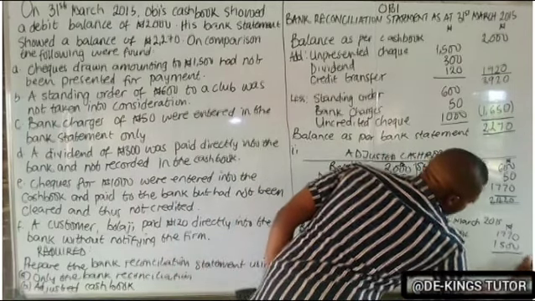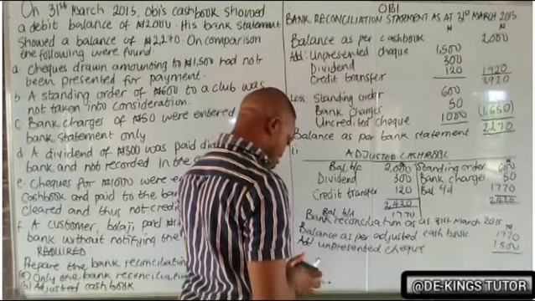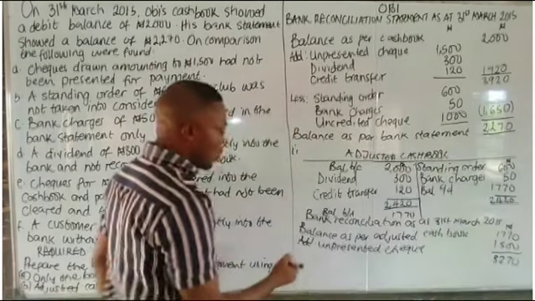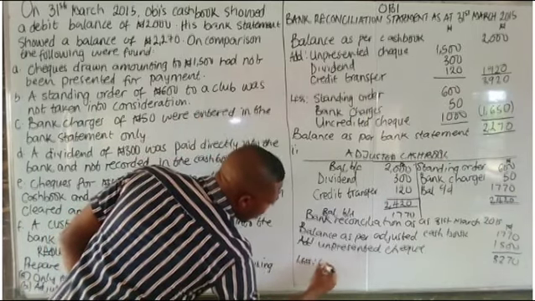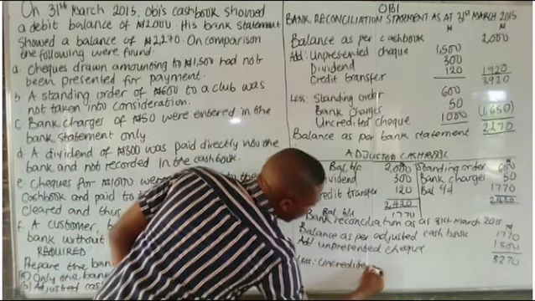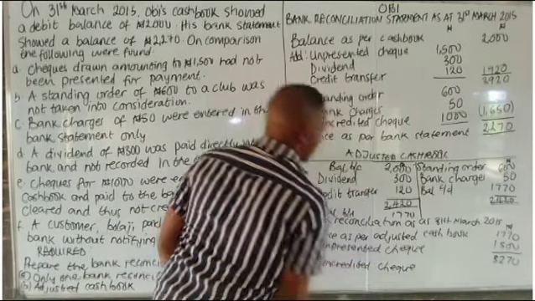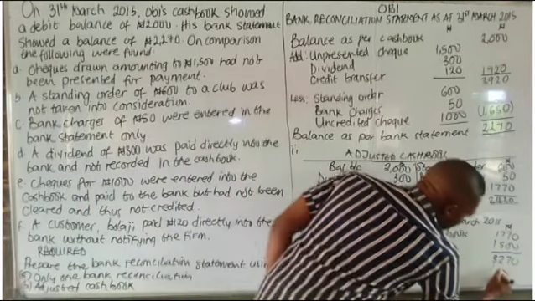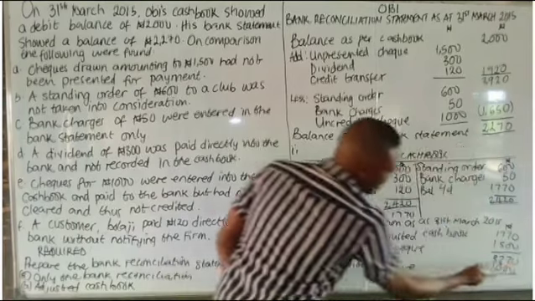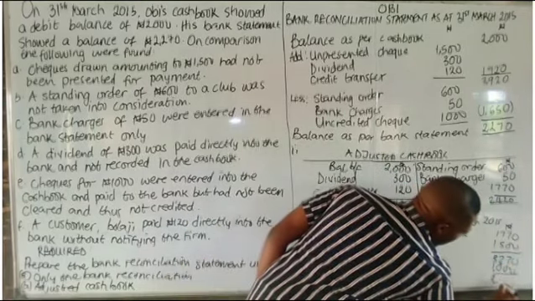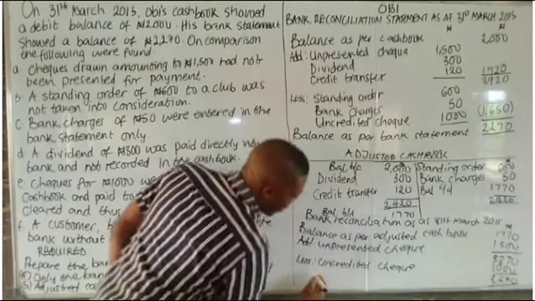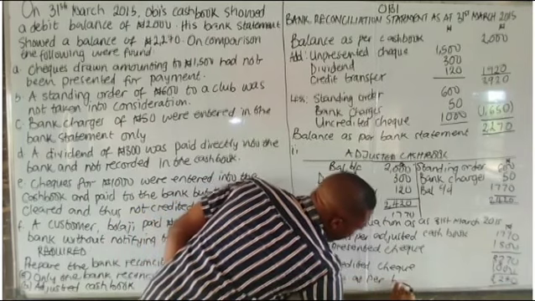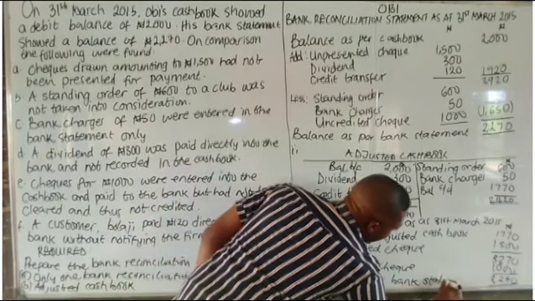If we add this 15, you will have 3,270. So we'll now less the uncredited check. The uncredited check that we've not recorded is 1,000, which was cleared. So 3,270 minus 1,000 will give you 2,270. So this is now the balance as per bank statement.